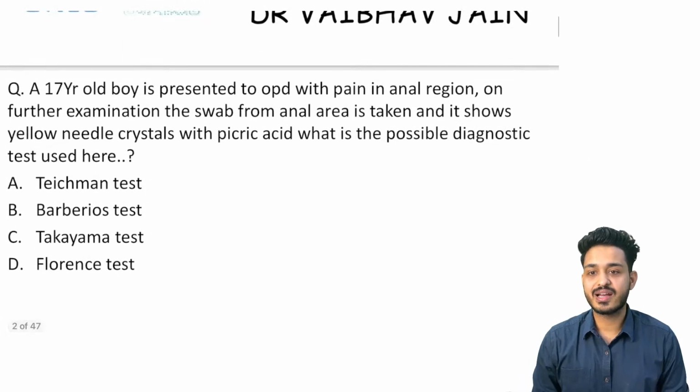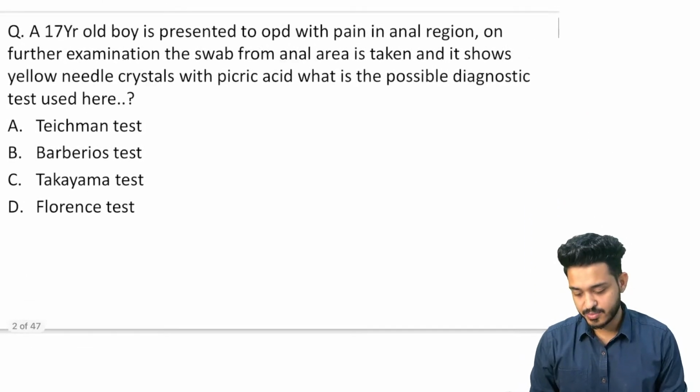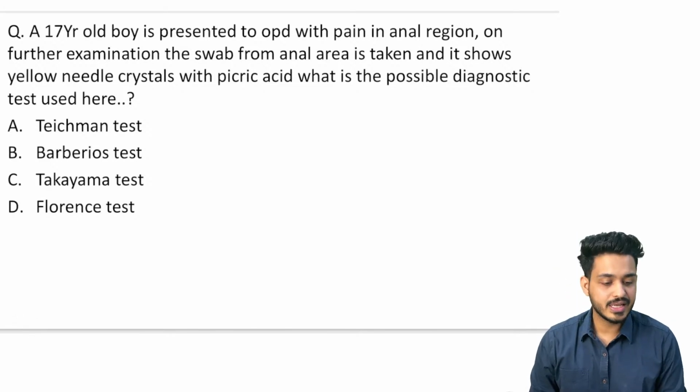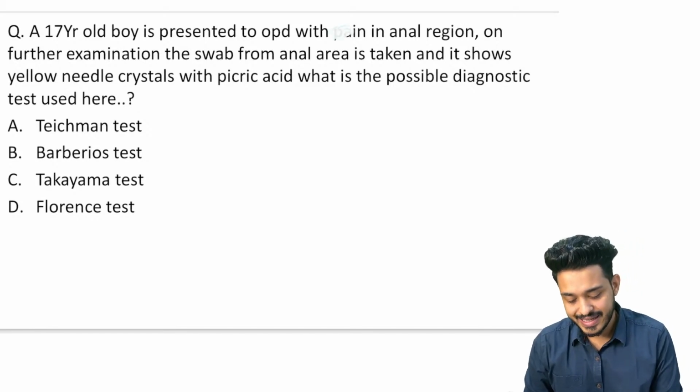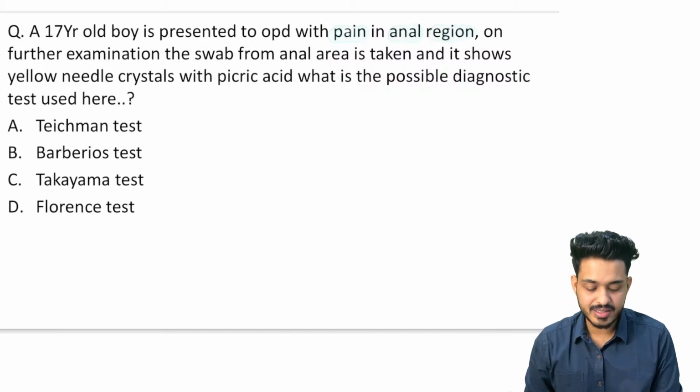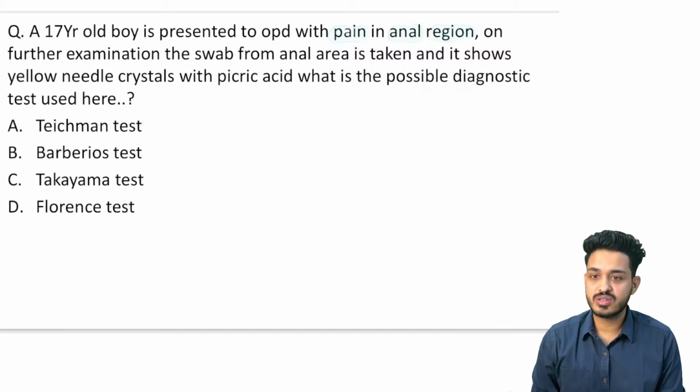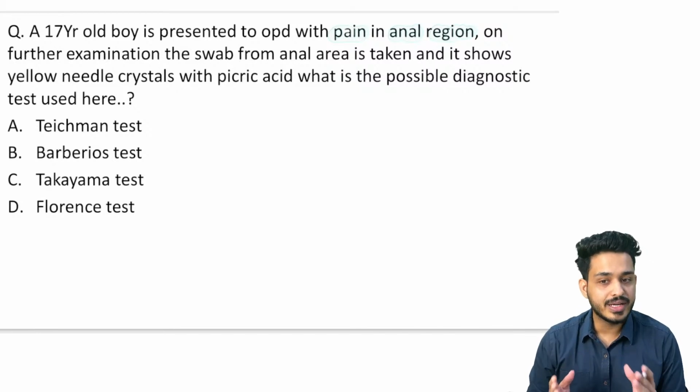What are the things we are having? Let's start with question number one. In front of you, you have the question: a 17-year-old boy is presented to OPD with pain in the anal region. On further examination, the swab from the anal area is taken and it shows yellow needle crystals.